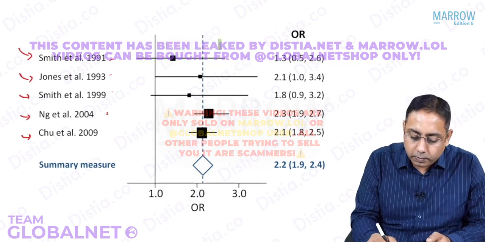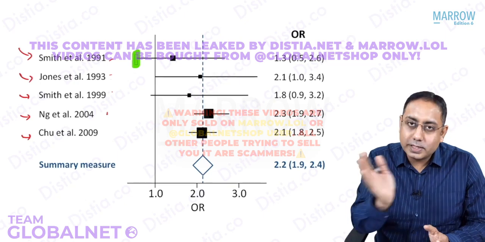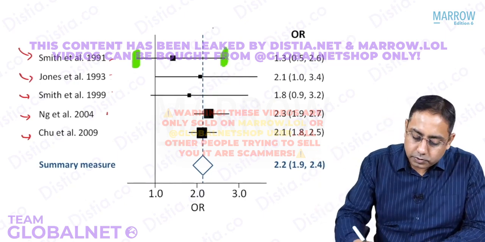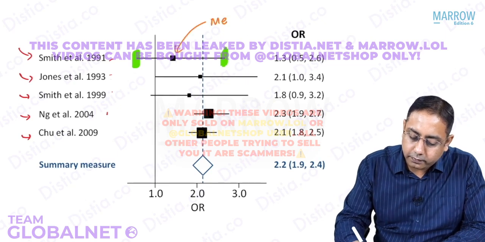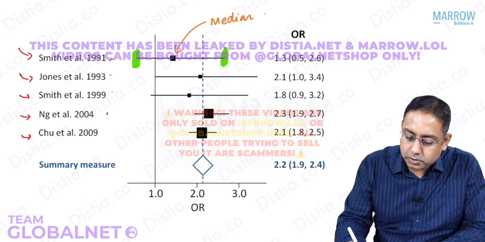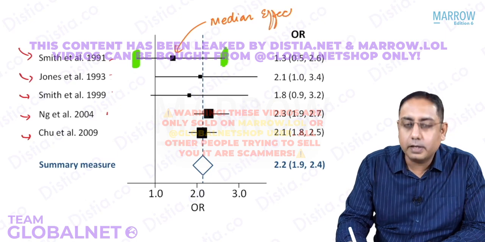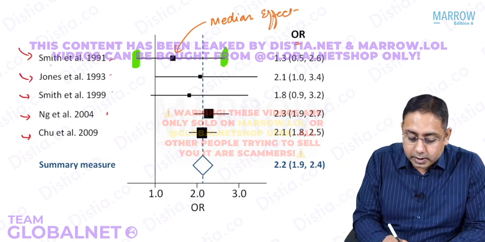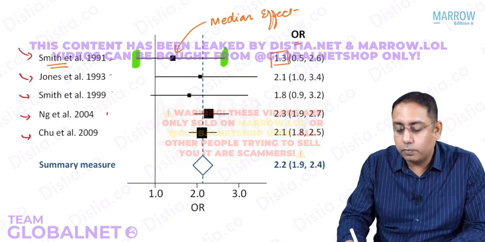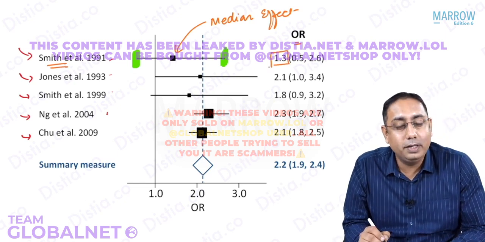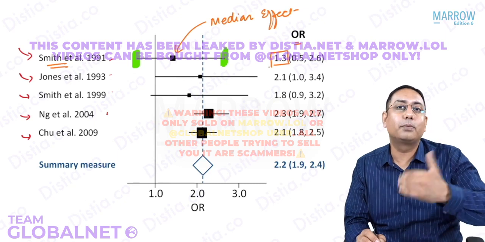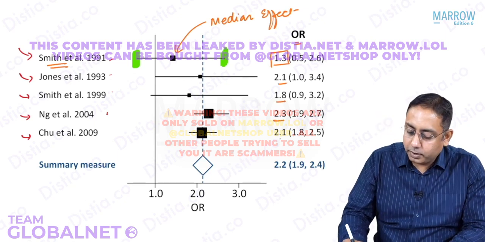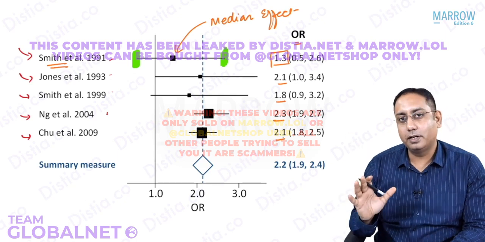So what is here? You can see the lowest effect, and this is the maximum point of effect, and this corresponds to the median effect by their study. You remember we talked about odds ratio. So in this study, Smith et al. gave the odds ratio of 1.3. What does 1.3 mean? 1.3 means it is a risk factor or protective? It is a risk factor. Then 2.1, 1.8, 2.3, 2.1, different studies gave different answers.